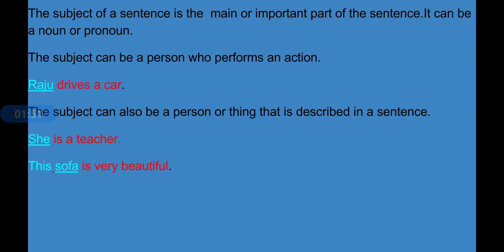She is a teacher, and this sofa is very beautiful. Here action is not indicated but a thing is being described. So it's not compulsory every time that a person should perform action in a sentence. Something can be described also. Then it is called as subject. The main part of the sentence which is being described is called as subject.